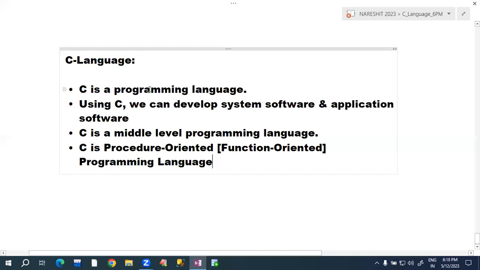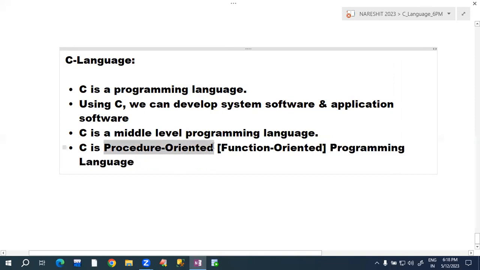So C is one programming language. To develop software like bank software, hospital management software, restaurant management software, such application software, and to develop operating systems like Unix, Windows, we can use our C language. So using C language, we can develop both system software and application software. That's why we are calling this the middle-level programming language. And C is one procedure-oriented programming language.